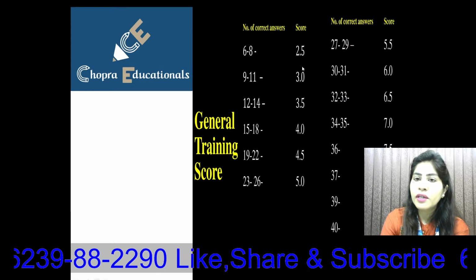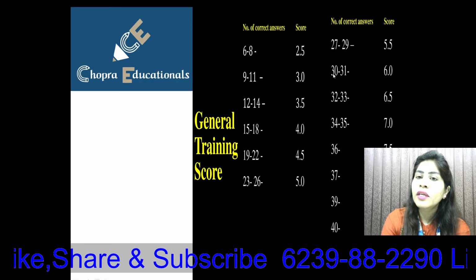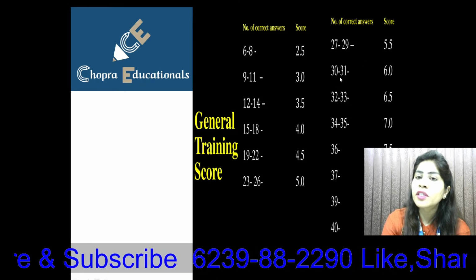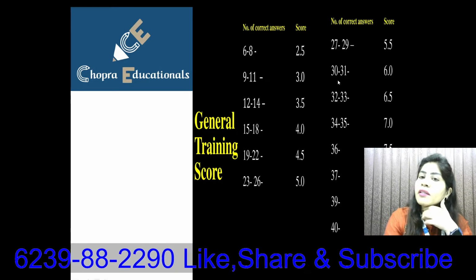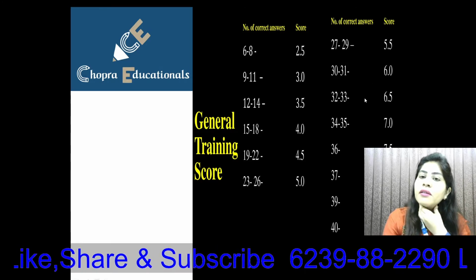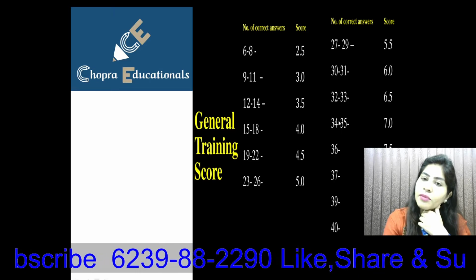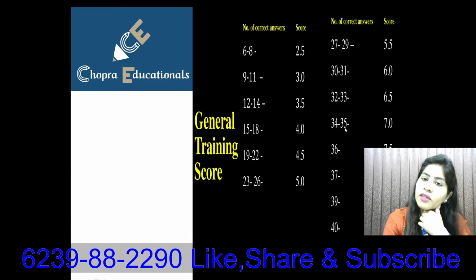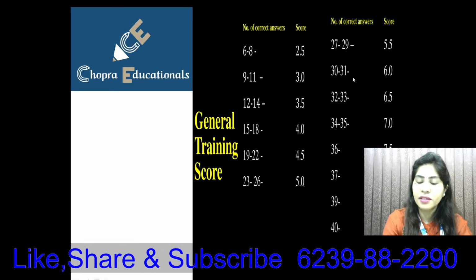In case of general training, it is a bit difficult and the scores are different. In academic, 30 to 32 was 7 bands, but in this case you'll get only 6 bands. If you want to score 7 bands, that means you have to get 34 to 35 questions correct, not less than that.